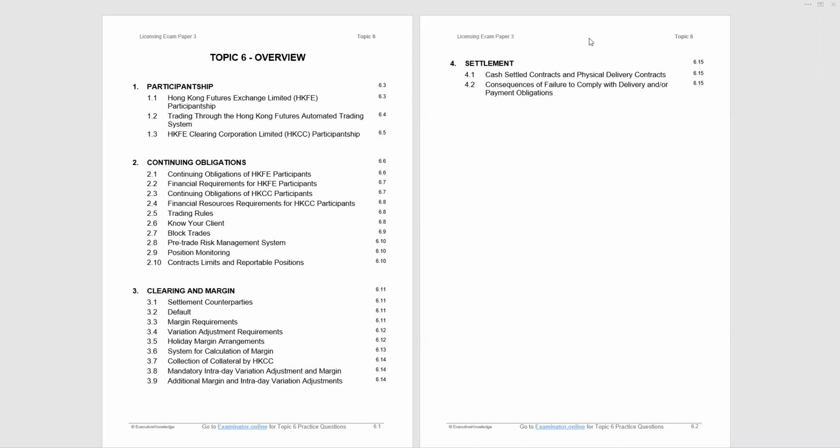Now, this topic is probably the most technical of the topics in Paper 3 and needs a bit of concentration. There will be, I reckon, about 7 or 8 questions. The material's not short, neither is it long. It's probably just about right. But this is a topic that you must pay attention to because if you're not familiar with the technical jargon, then the questions are going to be very difficult.